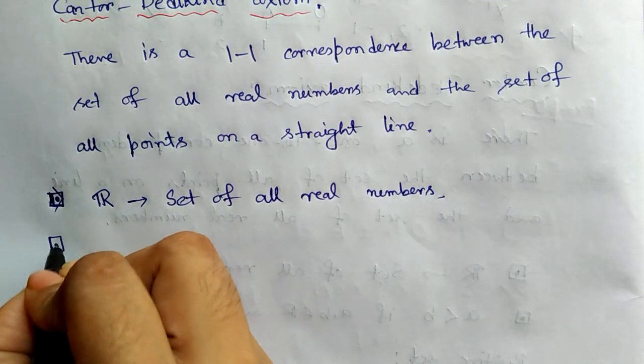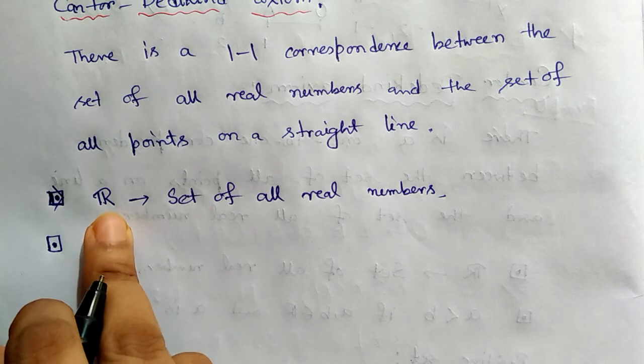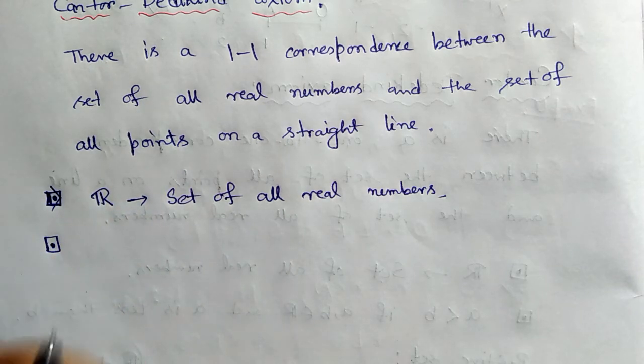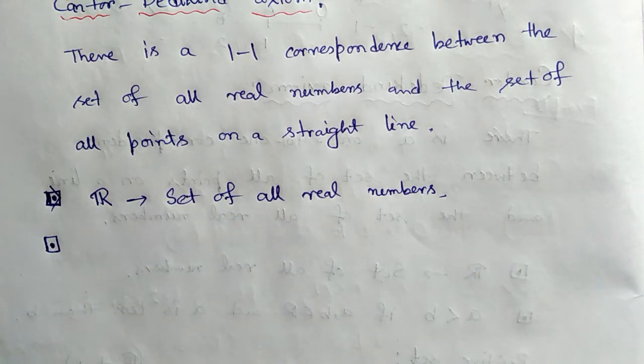In our previous discussion, we know that R forms a field with respect to addition and multiplication, along with those algebraic properties I have discussed in the previous classes. So we know (R, +, ·) forms a field.